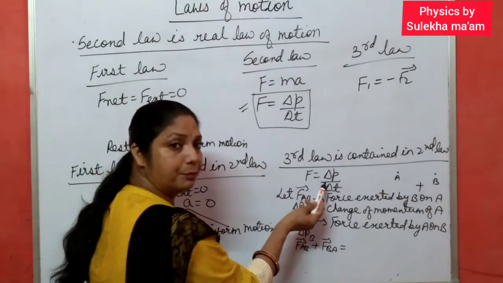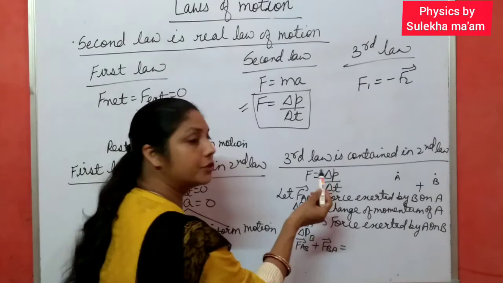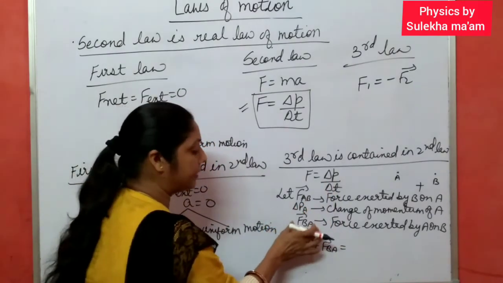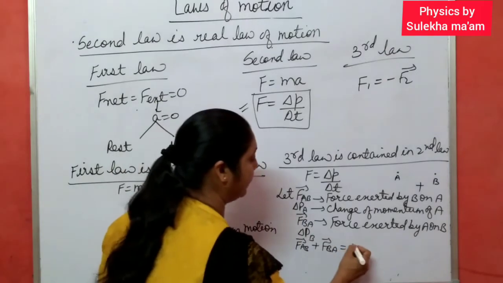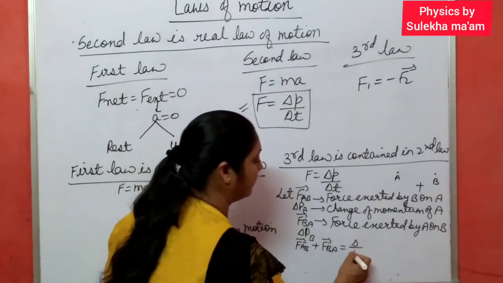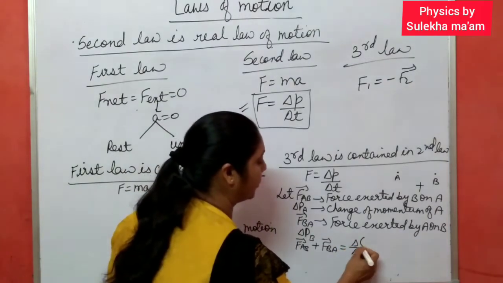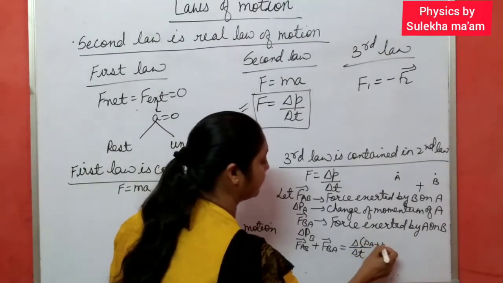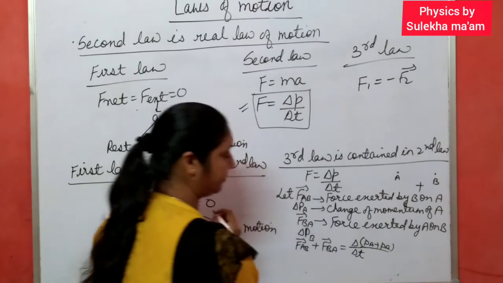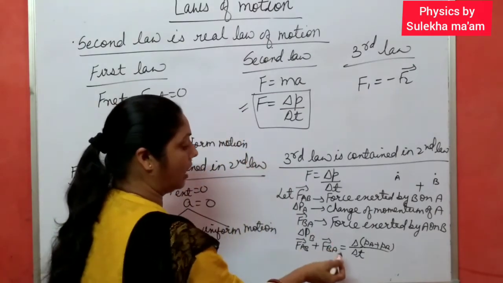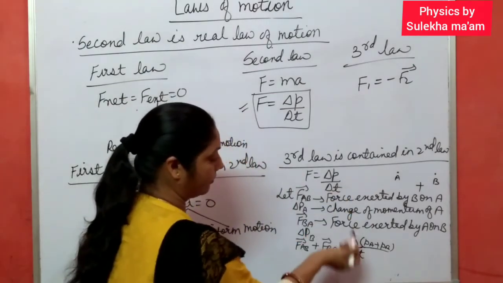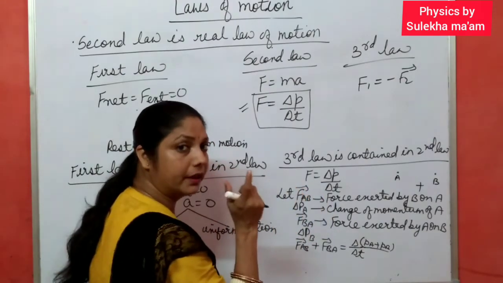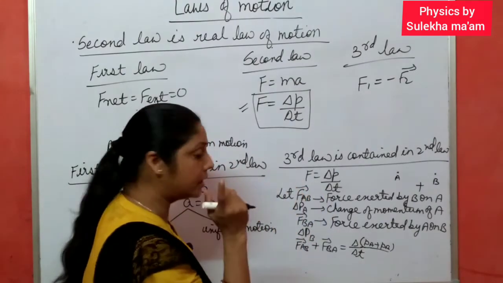Force is directly proportional to rate of change of momentum. How does the momentum of body A and B change? So we can write delta by delta T, and total momentum is PA plus PB. Now if there is no force acting on the body, it means total force is zero.